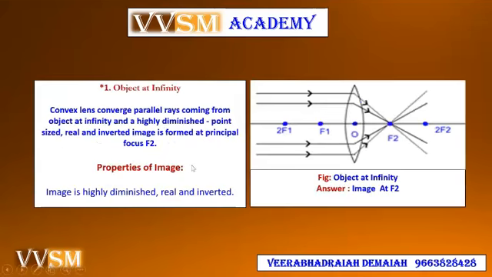Well friends, convex lens converts parallel rays coming from the object at infinity, and a highly diminished, point sized, real and inverted image is formed at principal focus F2. You see here, this is a very important figure, the object at infinity. These are the parallel rays coming from infinity, and all the rays are passing through principal focus F2, and the image will form at F2 only. The properties of the image are highly diminished, real and inverted.